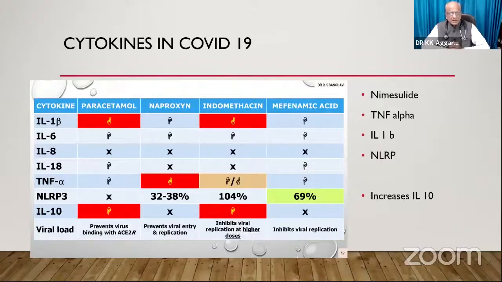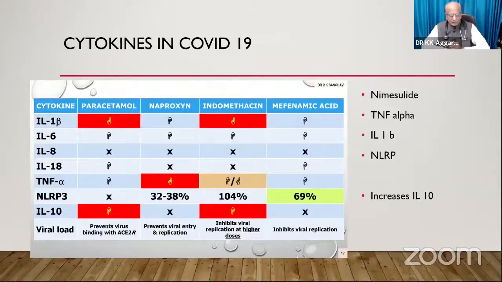Indomethacin increases IL-1 beta, which is the main cause of fever. IL-6 is reduced by all, so you can choose as far as IL-6 is concerned. IL-8, nobody acts on IL-8. And then we come back to TNF alpha, which is reduced by mefenamic acid, paracetamol, and nimesulide. So again here, mefenamic acid and nimesulide are the two choices which reduce all aspects. NLRP is reduced only by mefenamic acid and nimesulide.